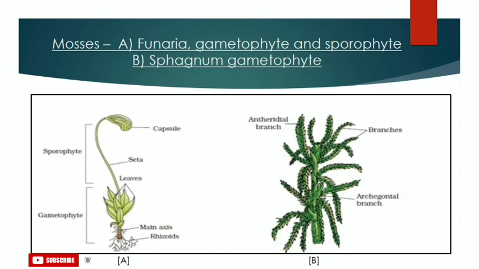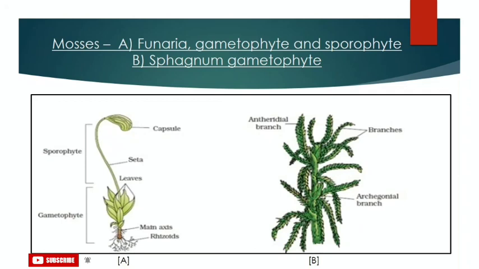When talking about their reproduction, it can occur by vegetative and sexual means. First, vegetative reproduction. It occurs by fragmentation and by budding in the secondary protonema from exposed rhizoids and other parts like gemmae, buds and tubers. This is how vegetative reproduction takes place.